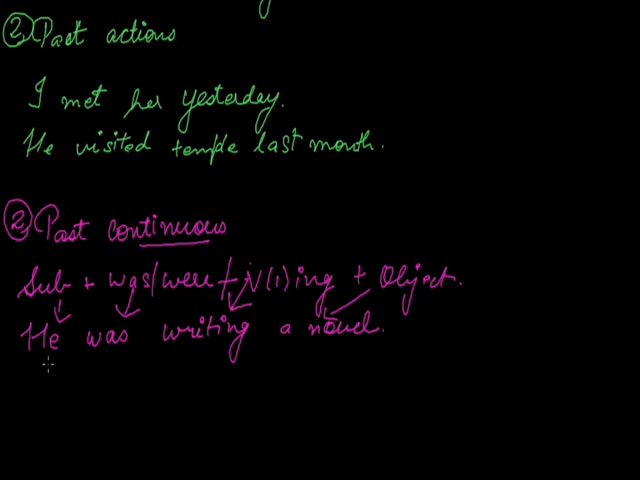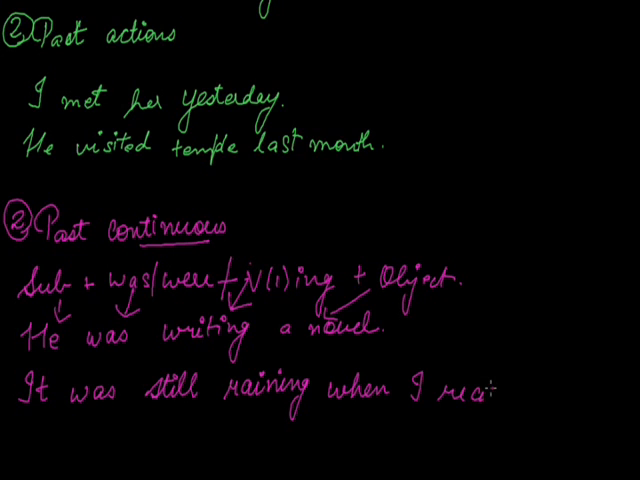Now, where is past continuous tense used? Where we have to denote the condition. If I say, for example, it was still raining when I reached there. So it was already raining when I reached there. It denotes that the action that was happening before, we will denote by past continuous tense, and the action that happened afterwards we will denote by simple past tense.